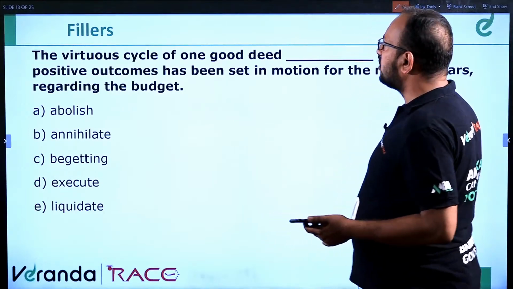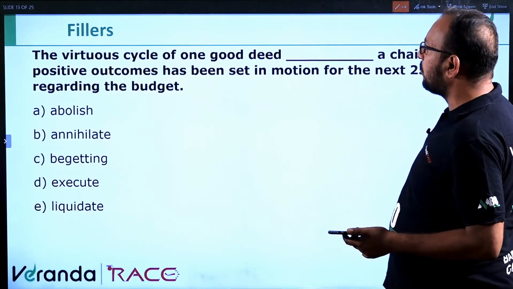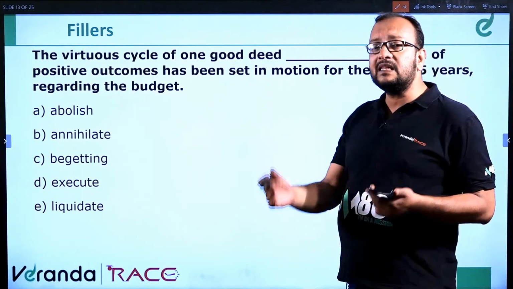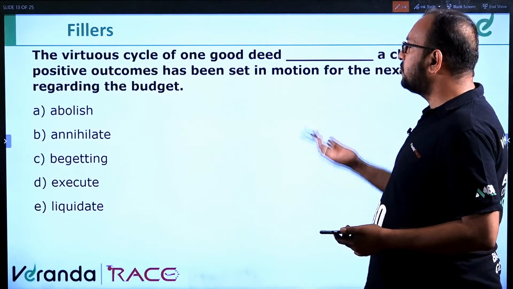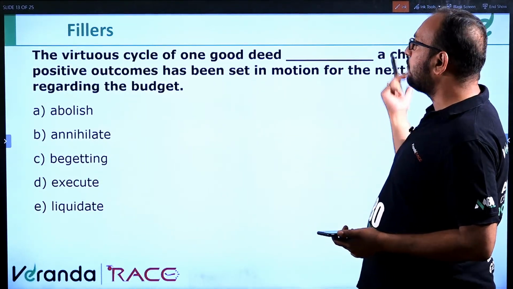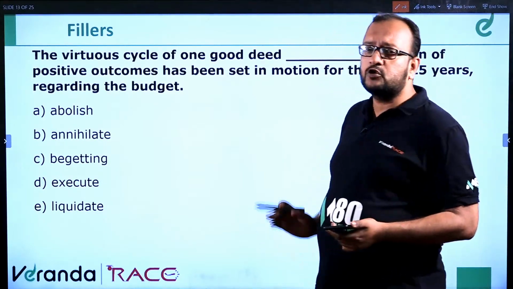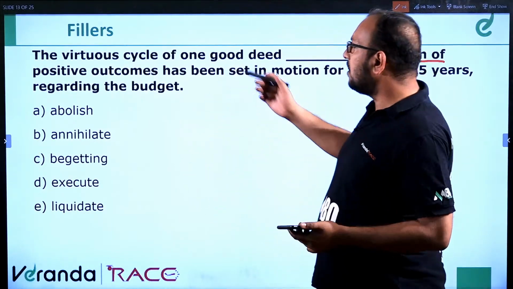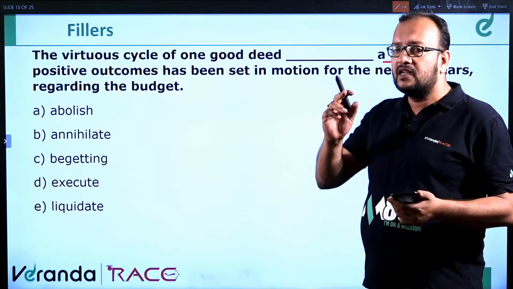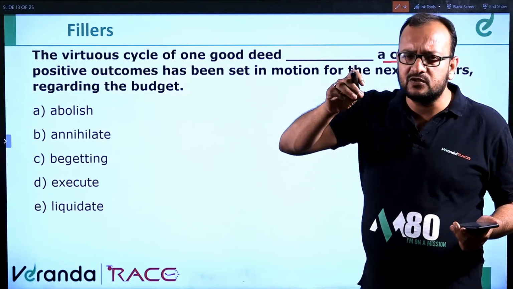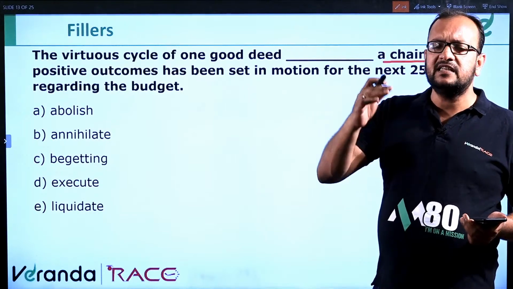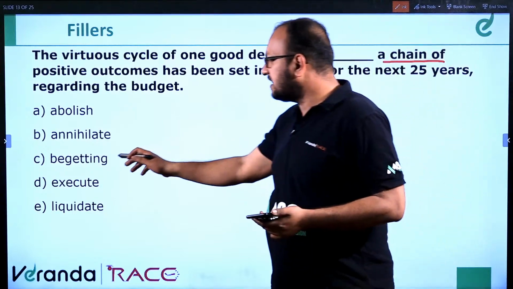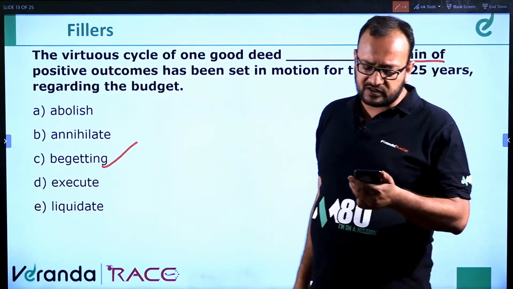Next, the virtuous cycle of one good deed dash a chain of positive outcomes has been set in motion for the next 25 years regarding the budget. So here it should be a word that causes a chain of positive outcomes. A virtuous cycle of one good deed is like Pascal's law: one change in pressure at one point creates a ripple effect. So one good deed will cause, and causing is begetting. Begetting is causing, to cause something.